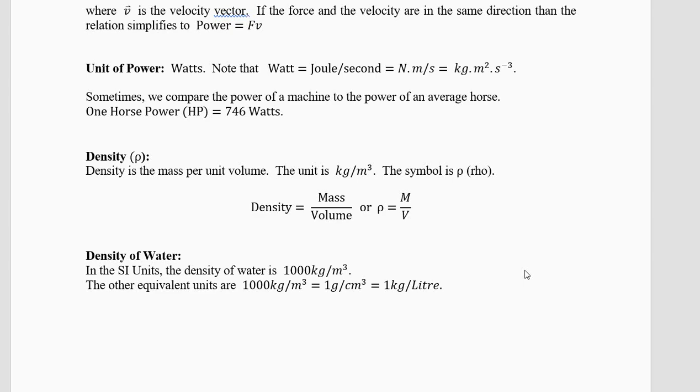1 cc of water is 1 gram. 1 liter is 1 kilogram. That's why water is very heavy. If you have 10 liters of water, it becomes 10 kilograms. So we'll be using this density of water in some places. Some things the density is less than water, some things it is more. If it is less, it will float on the water, like oil.